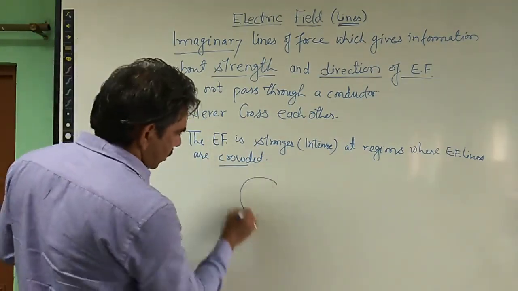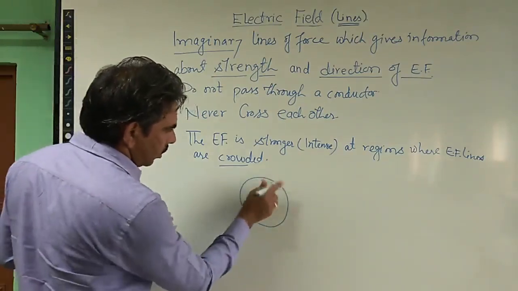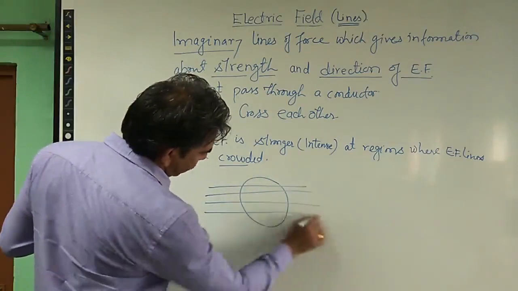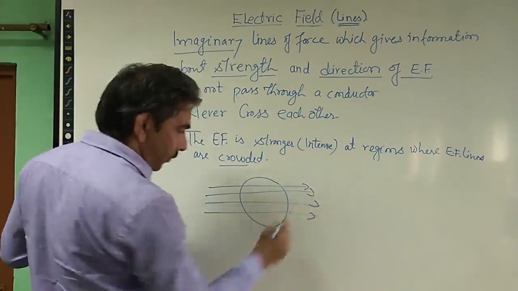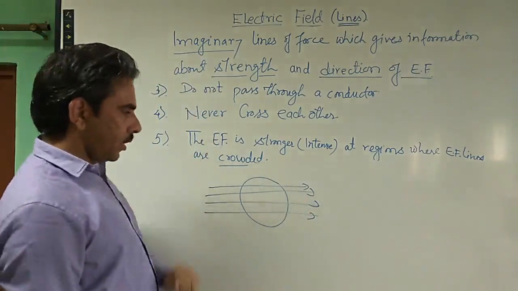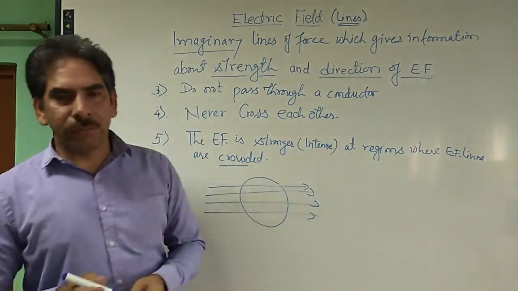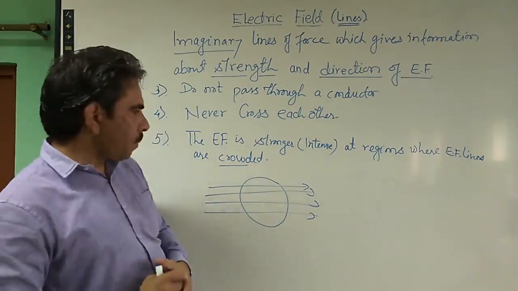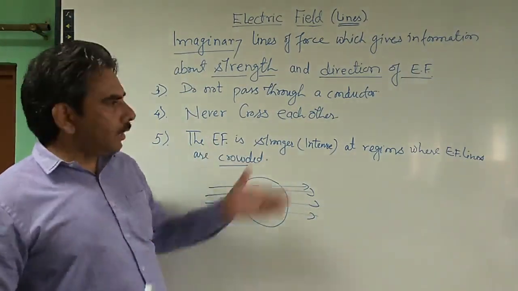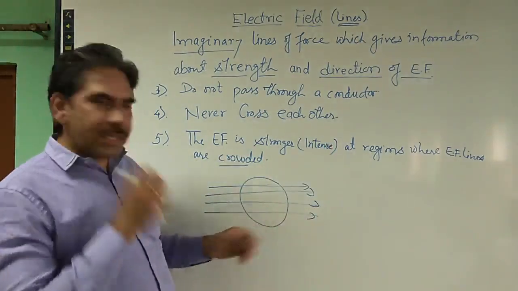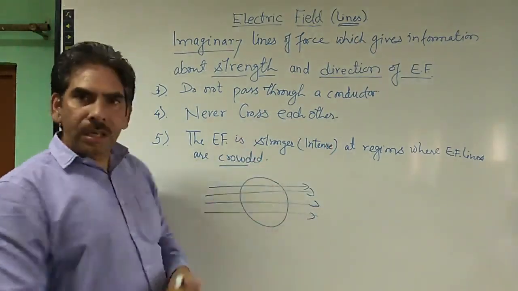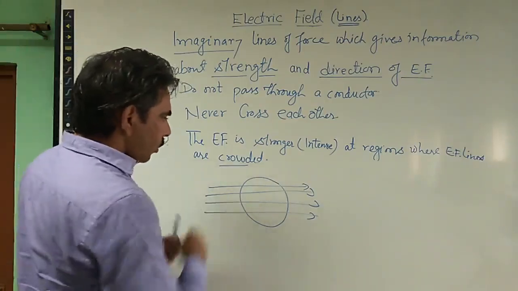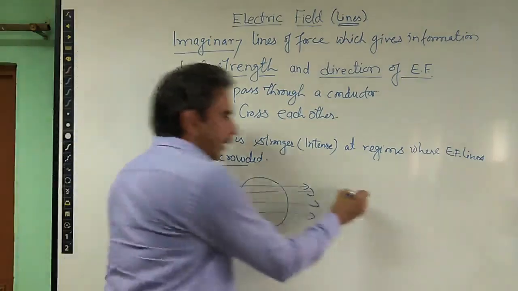Suppose that we have this region. So there are a few field lines crossing through this surface. I am talking about a surface, not a conductor here. So these field lines are crossing the surface in a direction normal to the surface. Remember this point. This is a very important point. The strength of the electric field is known by the electric field lines crossing a surface or a region in a direction normal to the region or surface. So this is one region and this is the second region.